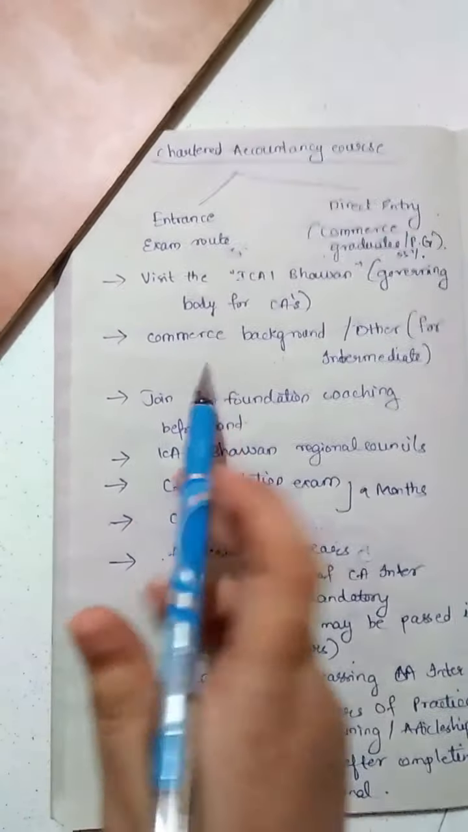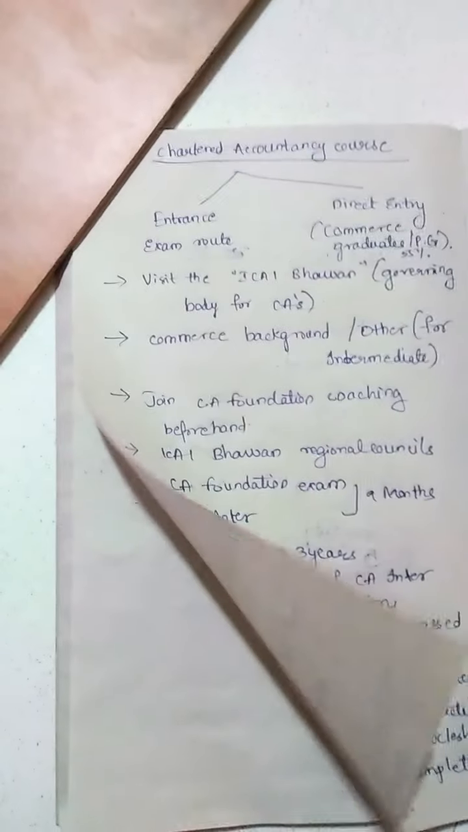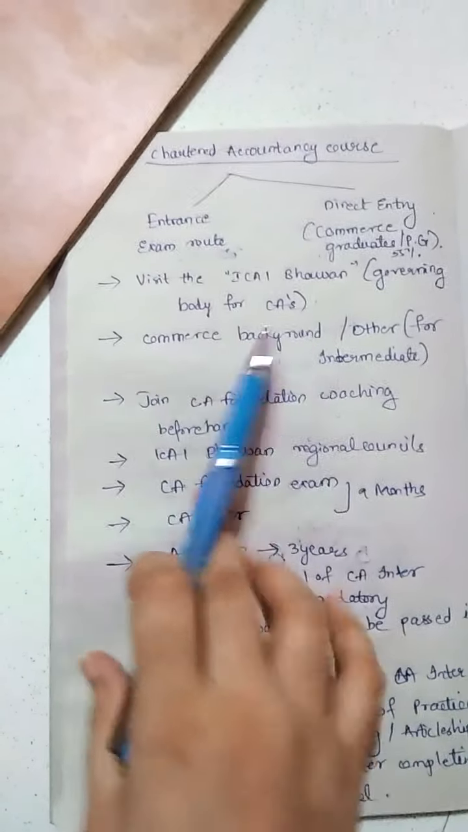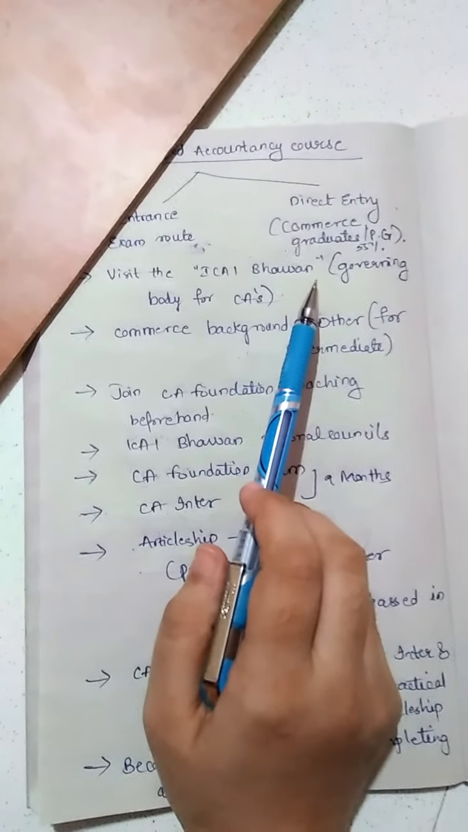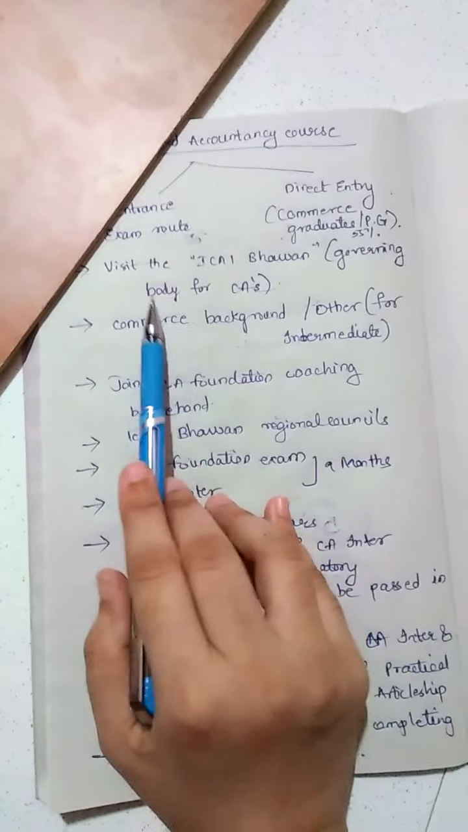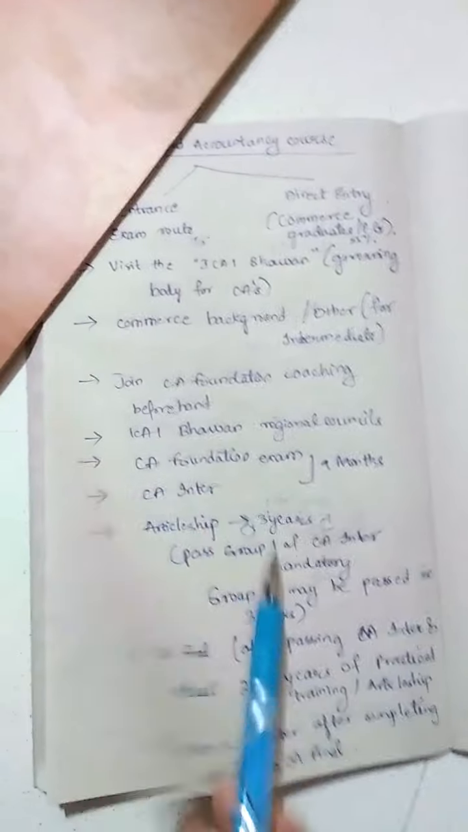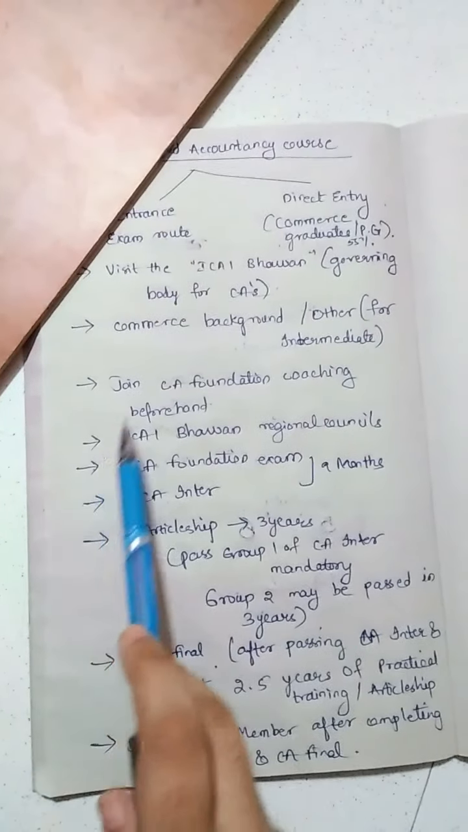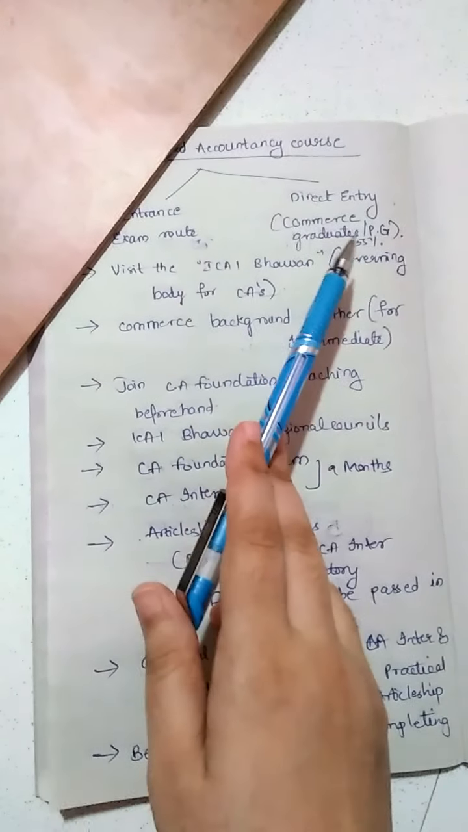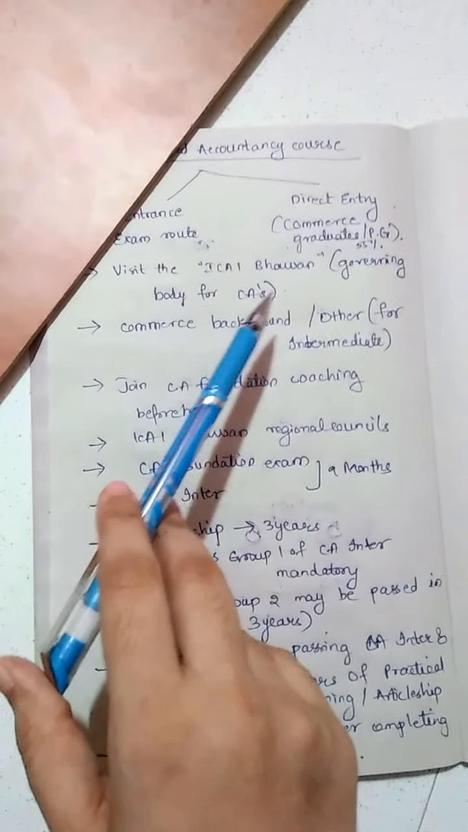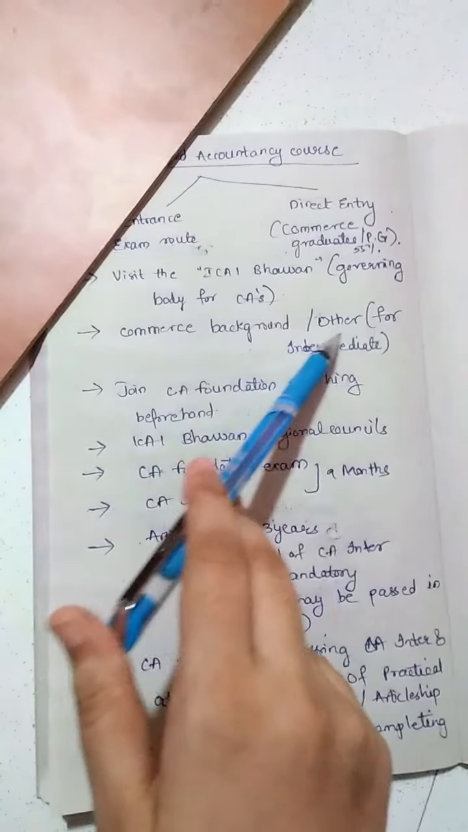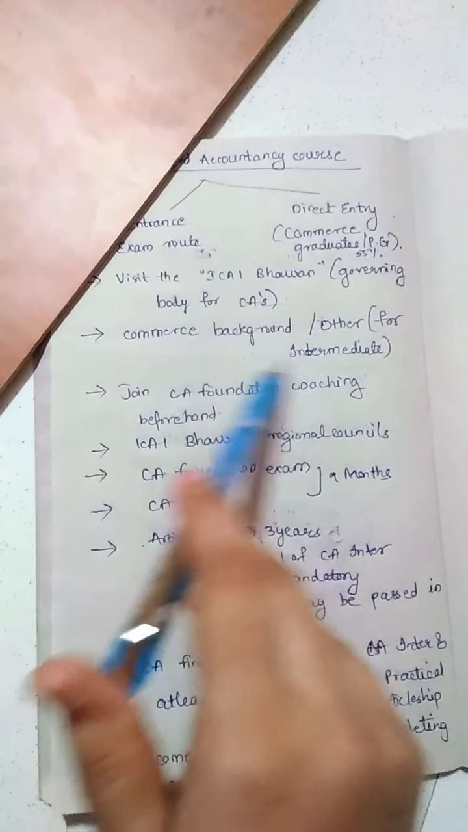So, in order to get very minute details about the CA course, you need to visit the ICAI Bhavan, which is the governing body for chartered accountants. Mostly the students who undergo the chartered accountancy course come from a commerce background. You may also come from a science background, but only for intermediate.